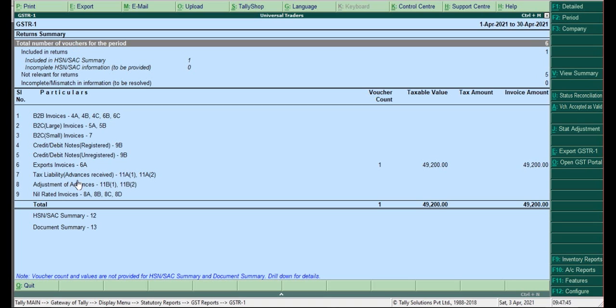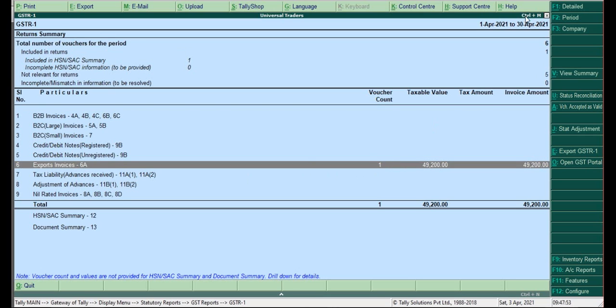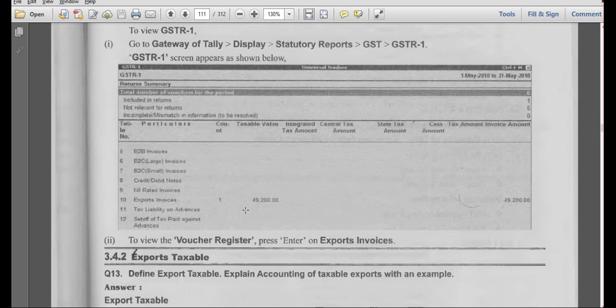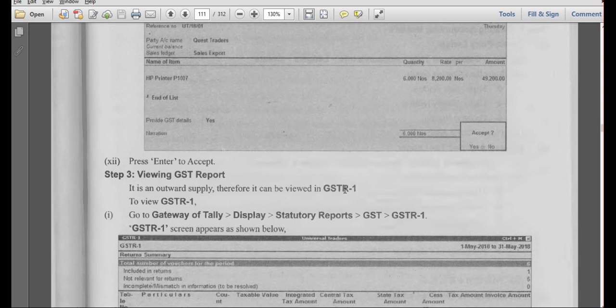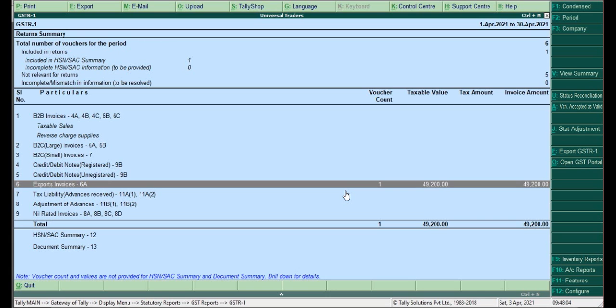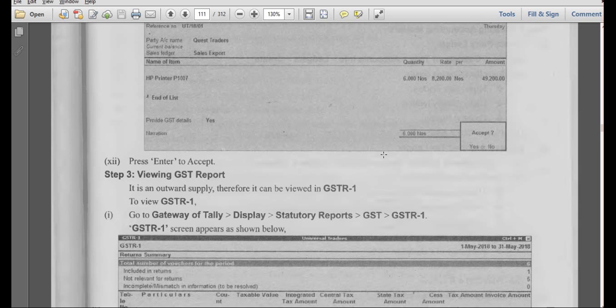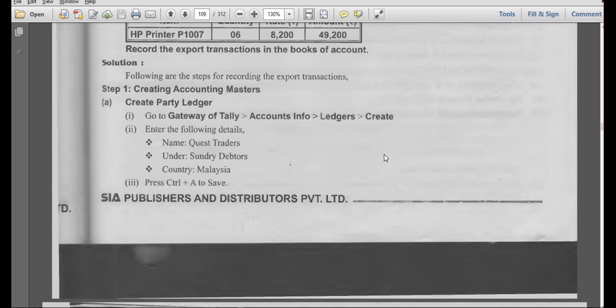Tax liability, so it is exports invoices, you can see the detail in description. Exports 49,200. Is it clear? Any doubts in this? By seeing the transaction we'll come to know what we have to do.